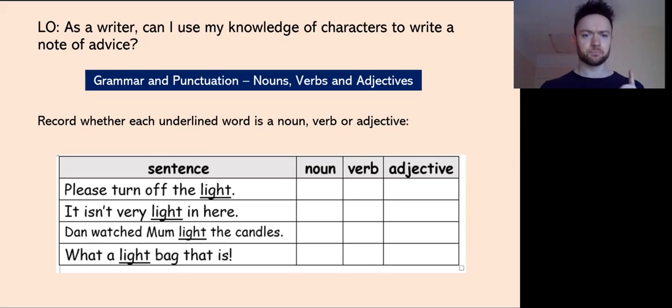So the first sentence: please turn off the light. Now, in this sentence, light is a noun, okay? Light is a thing, and this is the name of the thing. Please turn off the light, okay? Just like a light in a room, please turn off the light.